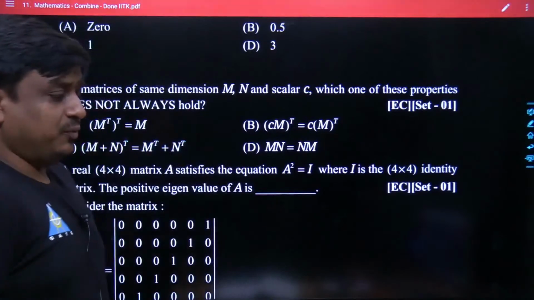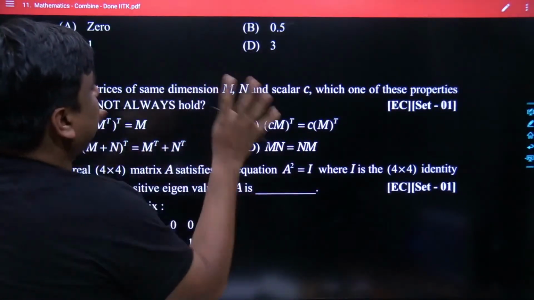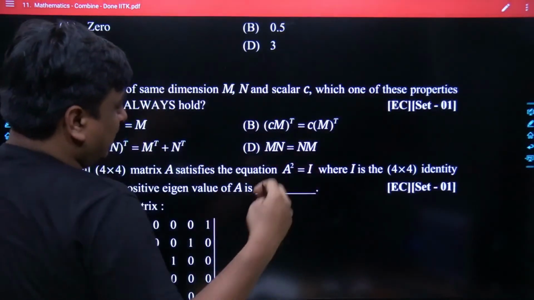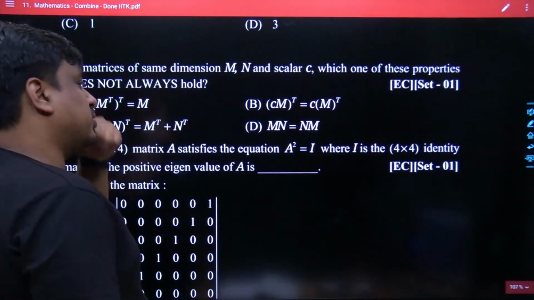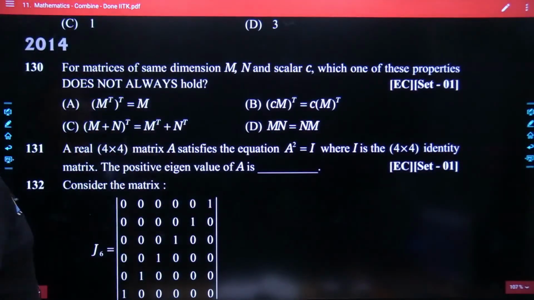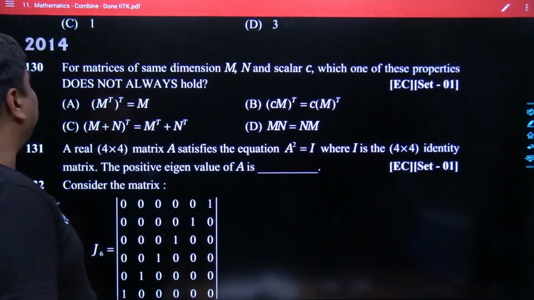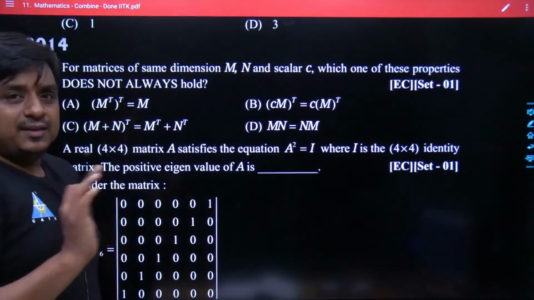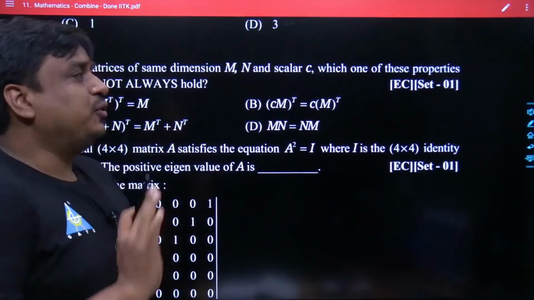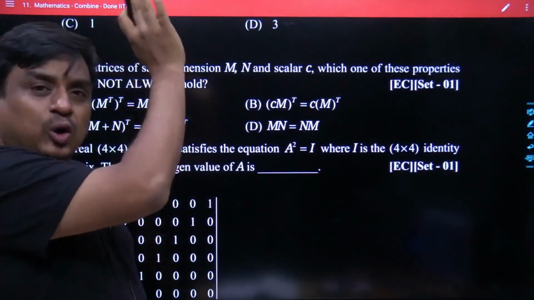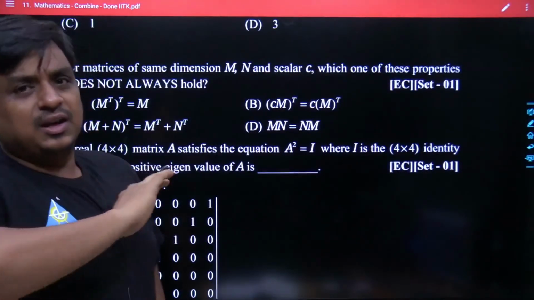So what we are going to do is just analyze the paper, the way the questions were framed by IIT KGP, and try to extract a few important conclusions. Let me read the first question first. The problem states, for matrices of the same dimension M and N, and scalar C, which one of these properties does not always hold? Anyways, this particular video is not meant for solving any problems. If you feel that I should solve all the problems asked by IIT KGP, I would take a separate session for that.